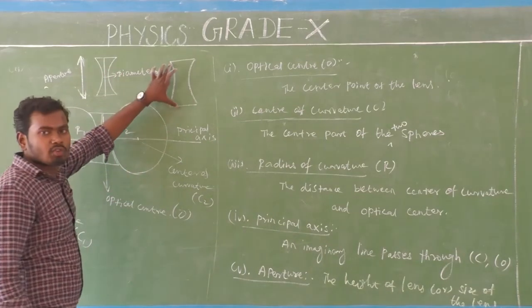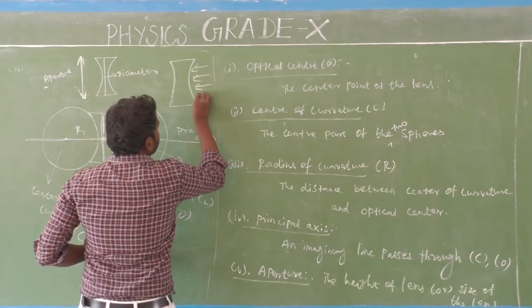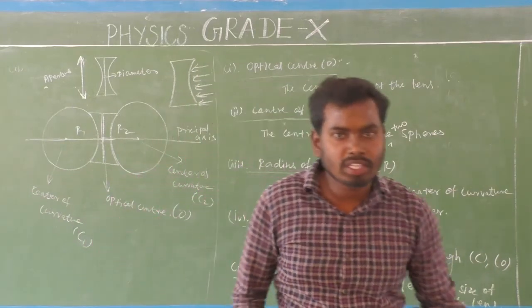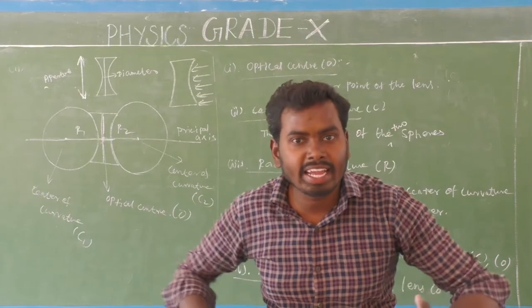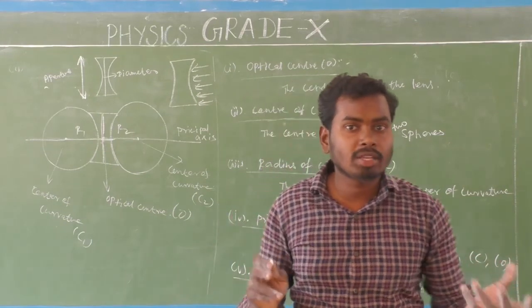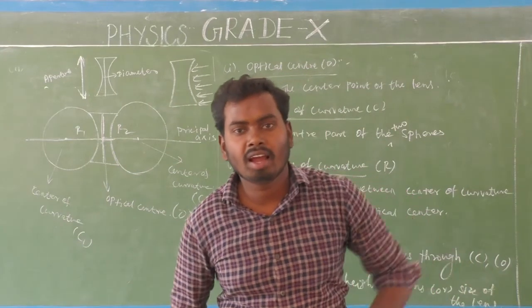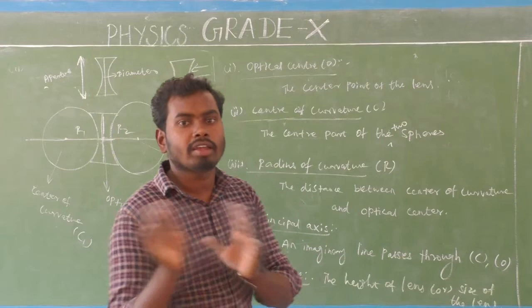So as the size of the aperture increases, more amount of light enters into the concave lens, due to which we can get beautiful, brighter, and the best quality images. Very best quality images. So aperture is very important for every lens, every optical instrument, isn't it? So these all are the components of the concave lens, isn't it?